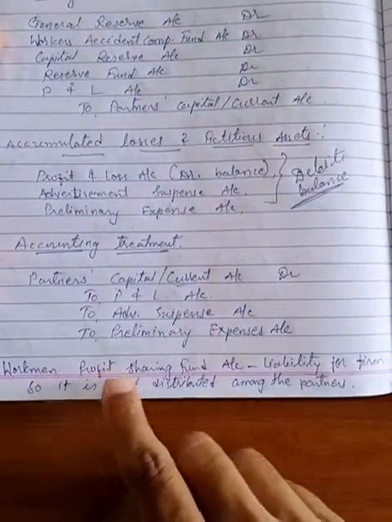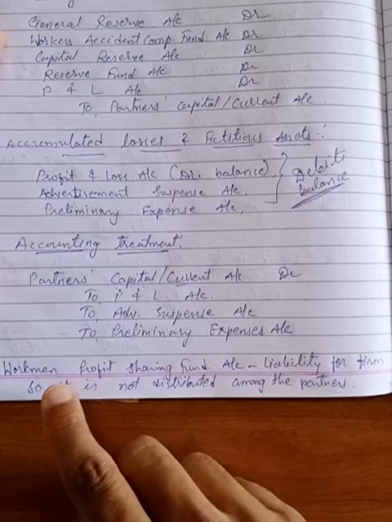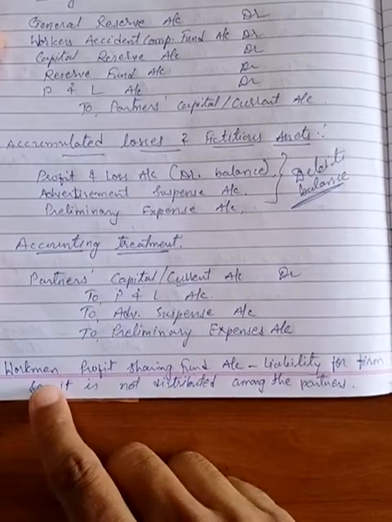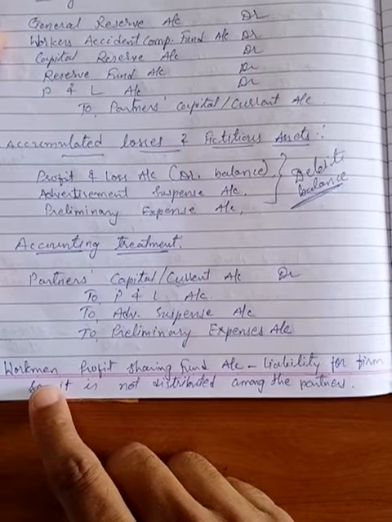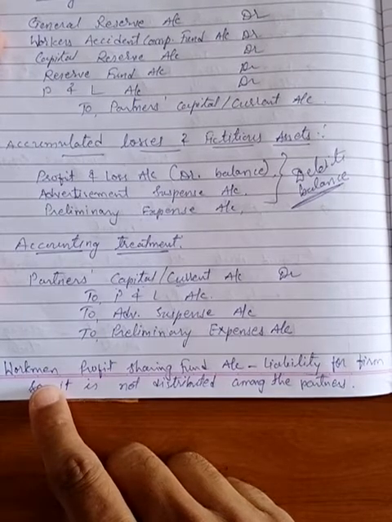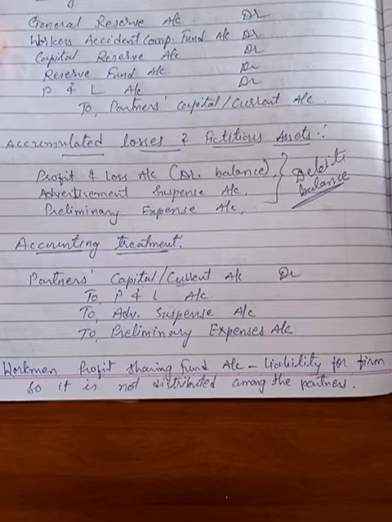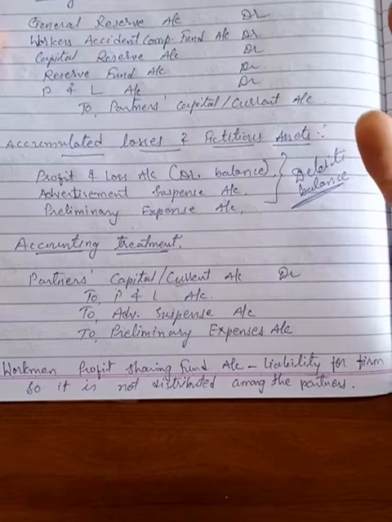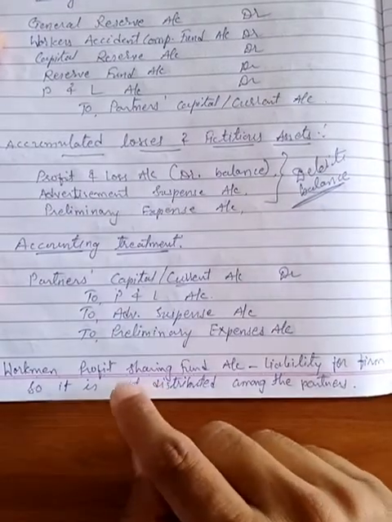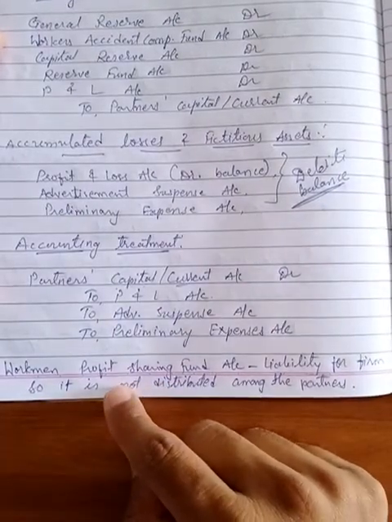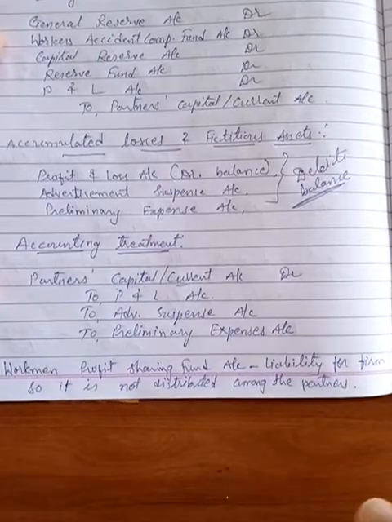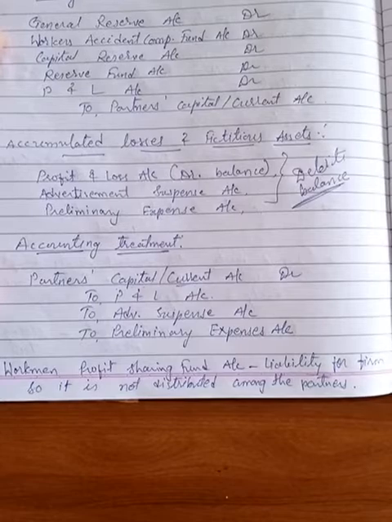But the workmen profit sharing fund is actually a share in profit which is given to workers by the business or the firm. That is, the firm is earning a good profit. Okay, so out of the profit, the firm has decided to give some profit to the workers, but this profit sharing fund, which is the share of profit payable to workers, will be given to the workers at the time of their retirement.